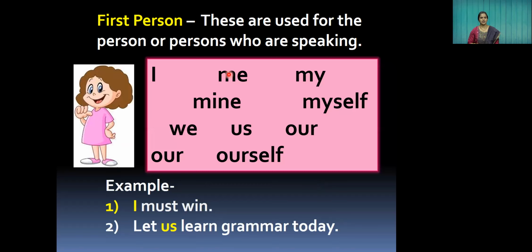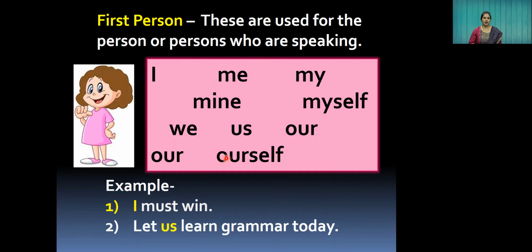Next, there are actually three persons: first person, second person, and third person pronouns. In the first person, these pronouns are used for the person or persons who are speaking. For example: I, me, myself, mine, we, us, our, ours, ourselves.